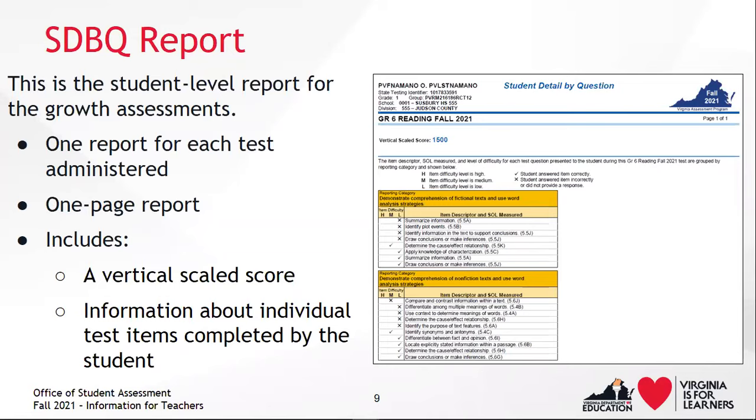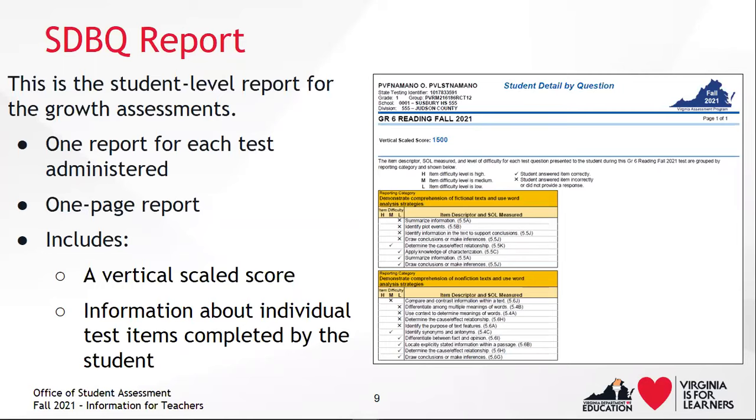So a student that has taken two assessments and has two SDBQ reports will have one piece of paper for each report. The growth assessment version of the SDBQ report contains student demographic information, the test name, and vertical scaled score.